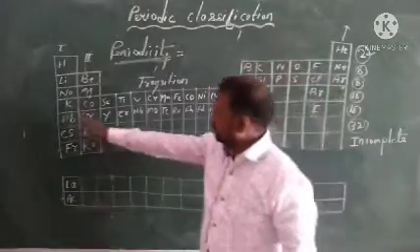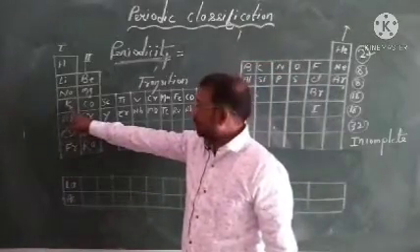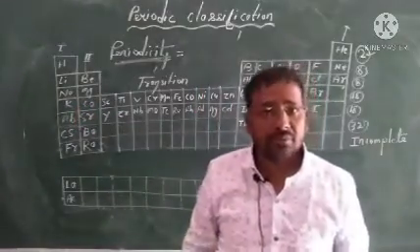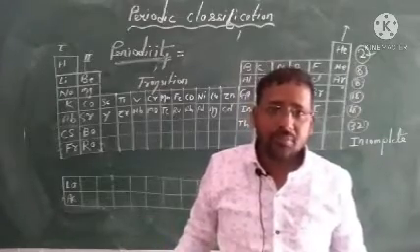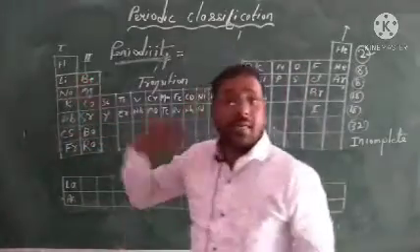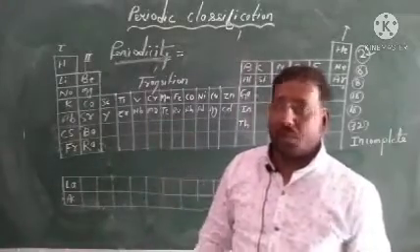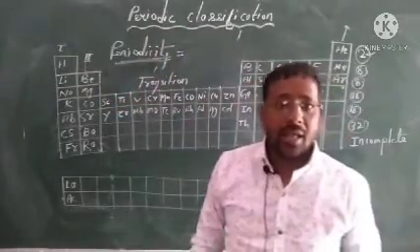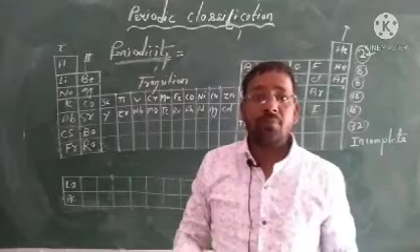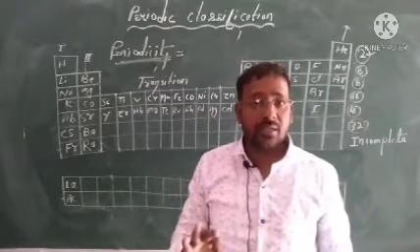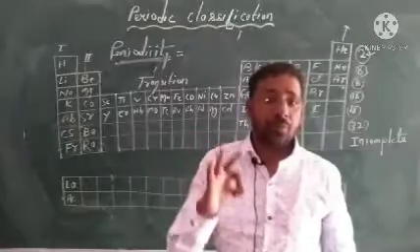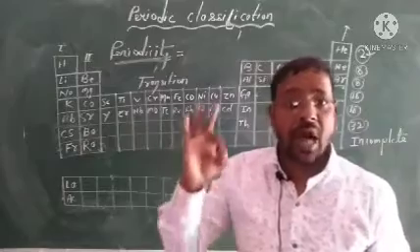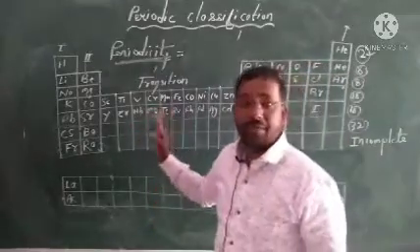Here you can see that the properties of potassium and sodium may be slightly increased, or they may be similar, not that much different. Periodicity means the recurring of the chemical and physical properties of elements at fixed intervals when they are arranged in increasing order of atomic number.